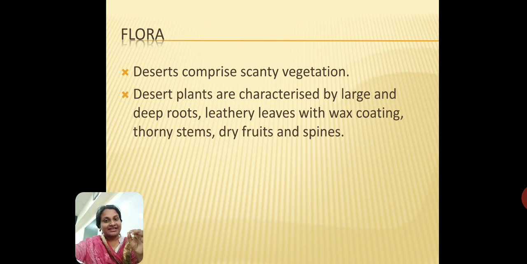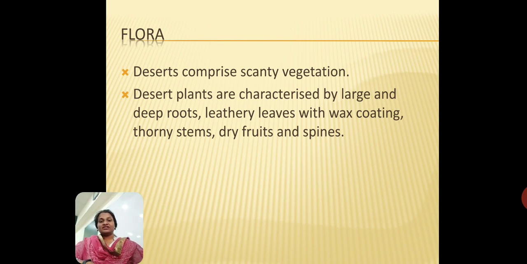So you need to remember the characteristics of the flora of the desert life. What are they? One is that the deserts have scanty vegetation. That means they have very little vegetation in the deserts, which is obvious. Why is there scanty vegetation? If somebody asks you, what are you going to say? You're going to say that because there is less water available, plants are not able to survive, and that is why we will find very little vegetation in the desert region.